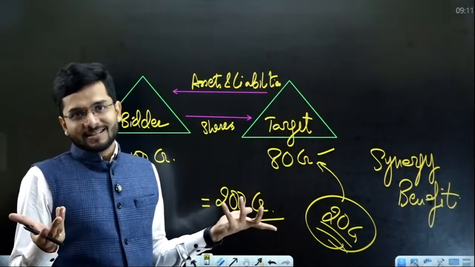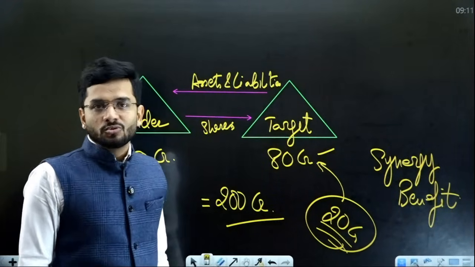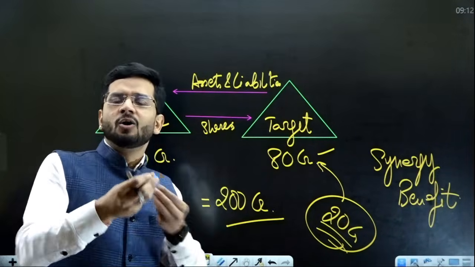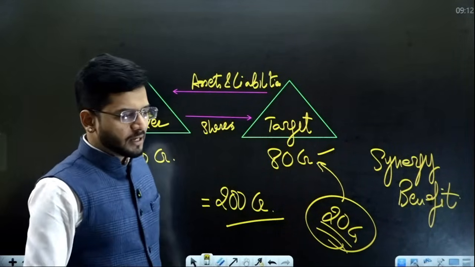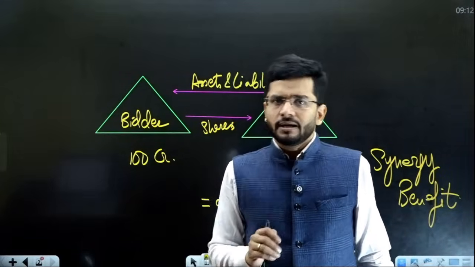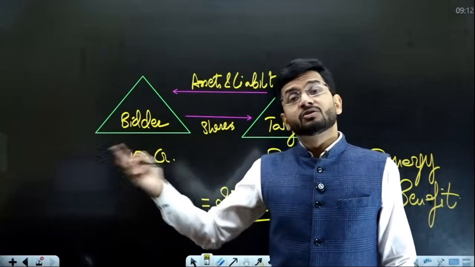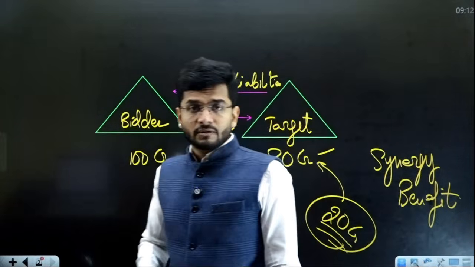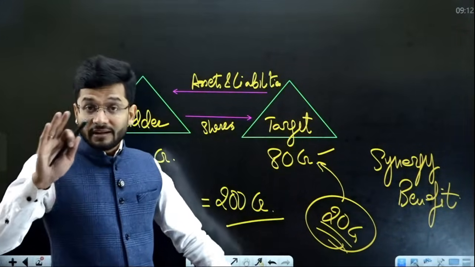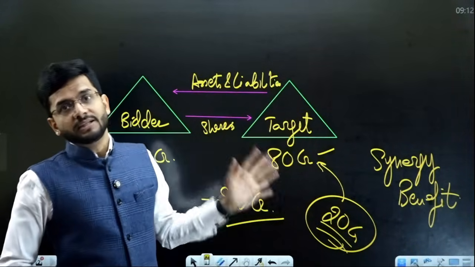Now this is a negotiation point, guys. There's no formula that can tell you that out of this synergy, you give this much to the target company. It is a negotiation, how two people negotiate together. Just like you go to the market and say, bhaiya, thik thak laga lo, na aapki na meri. You say 100 rupees, I say 60 rupees, okay, you put 80 rupees, please be fair. Whenever you go to a shop, you bargain with a shopkeeper, right? Similarly, a negotiation will happen here, and it will result in the synergy benefit being divided between the target company and the bidder company.